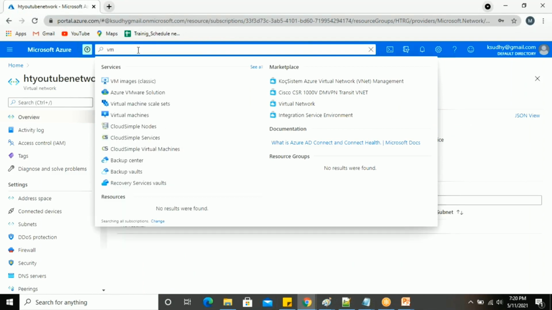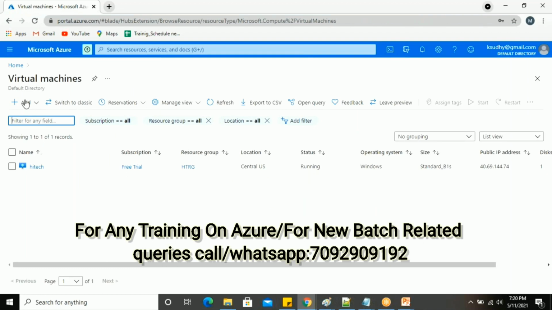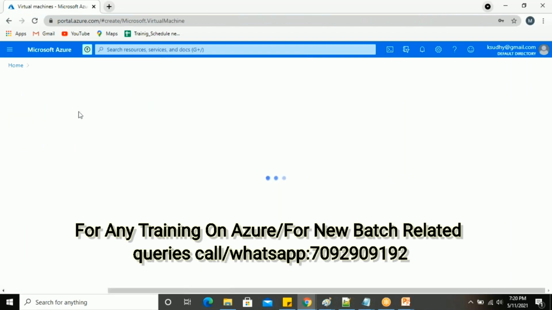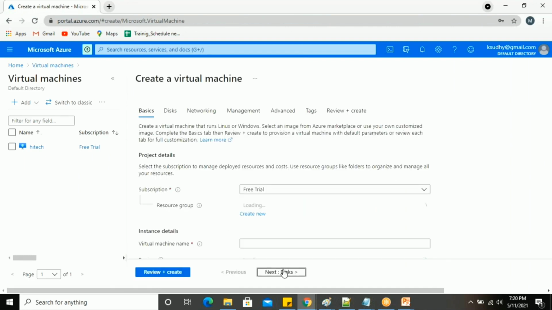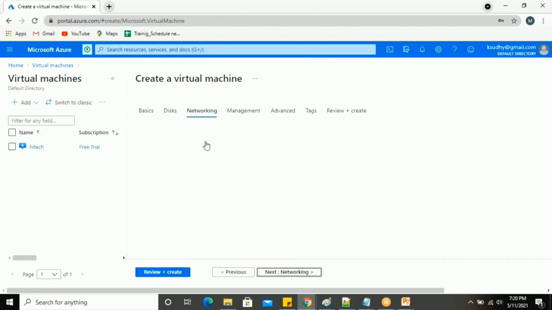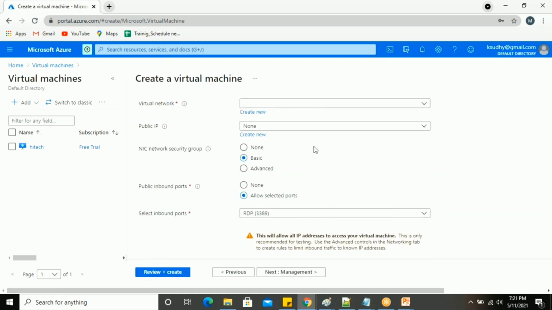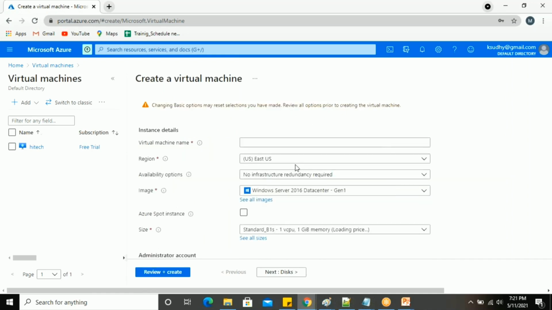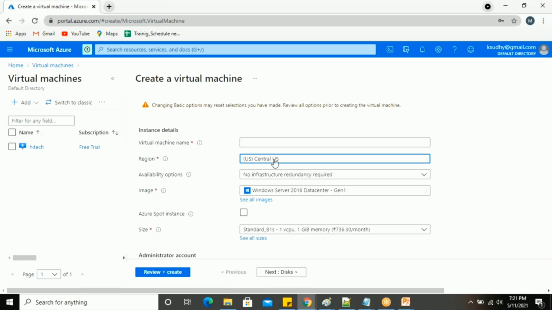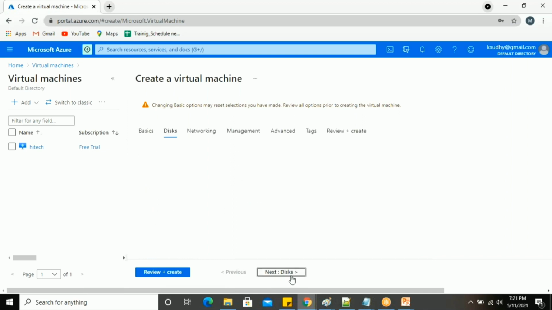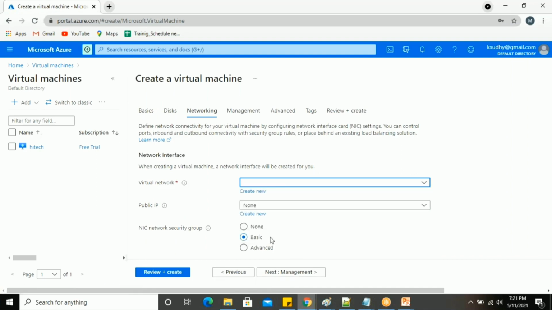As usual, I'll go to virtual machines. Under virtual machines, I'm showing how I can get the VNet there. Let me add the machine. As usual in the setup, you get Disks next, and then Networking. In Networking, you can get the VNet. Before coming to the basics, here you have to select the region. So I'm giving Central US, the place where we created the VNet. In Networking, I'm able to see the high-tech YouTube network here. So this is the network.